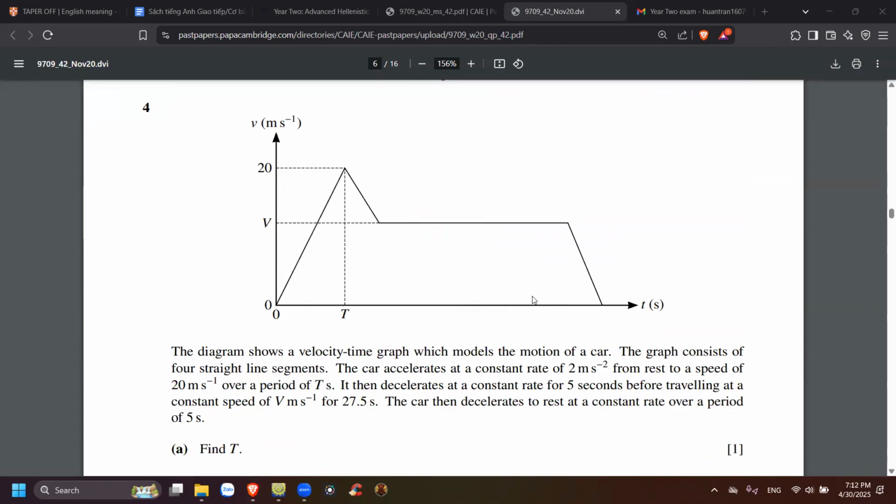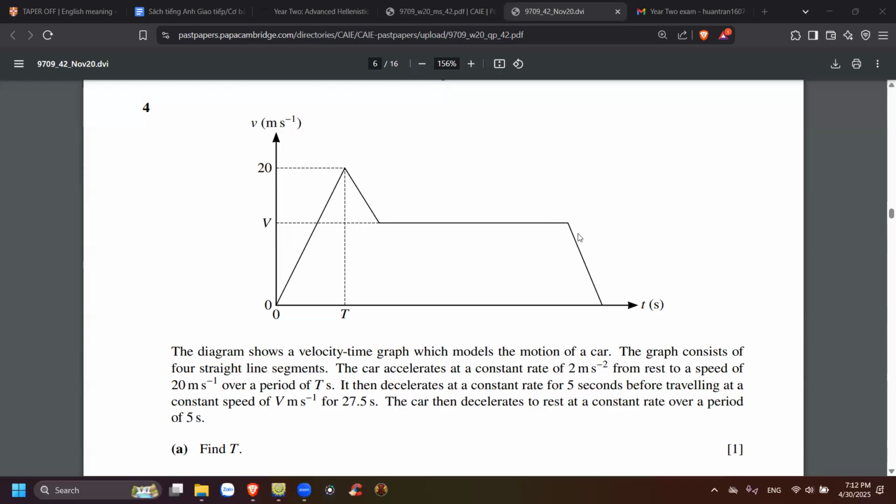Okay, number 4. You have a velocity-time graph which models the motion of a car. The graph consists of 4 straight line segments. The car accelerates at a constant rate of 2 meters per second squared from rest to a speed of 20 over a period of t seconds. It decelerates for 5 seconds before traveling at a constant speed of v meters per second for 27.5 seconds. This is 27.5, this one.